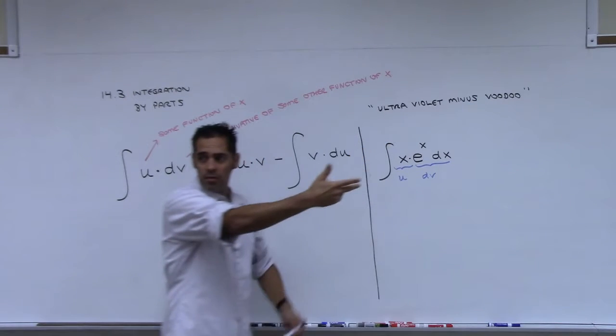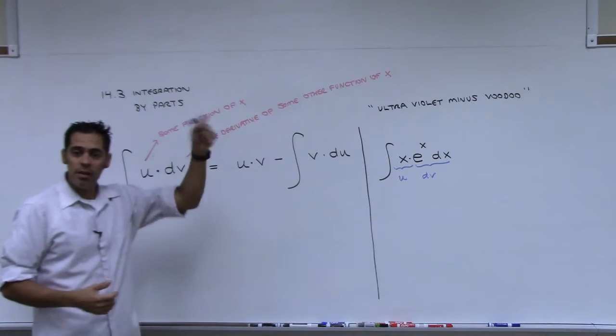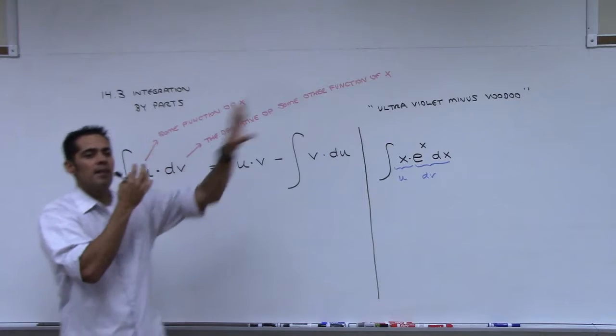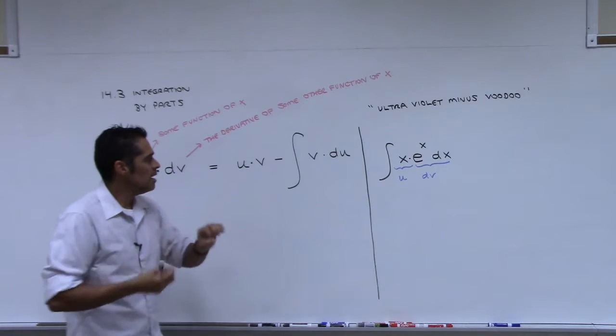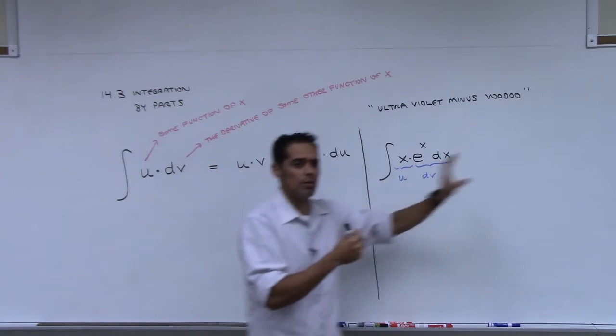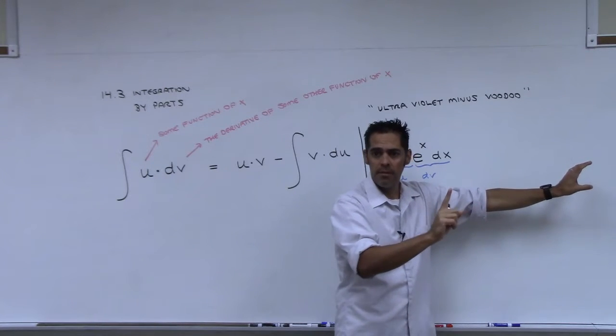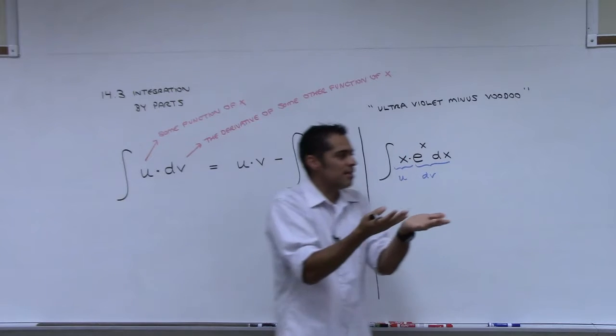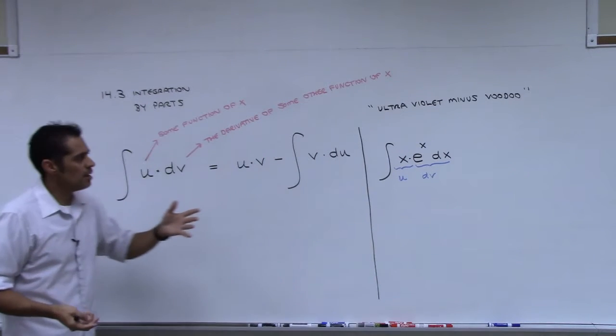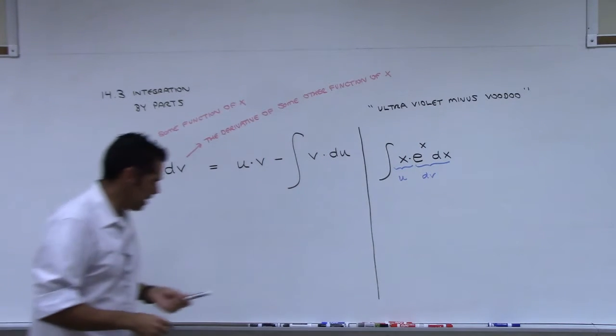That will be in the new integral. So in the new integral, I'm trying to get you to see this ahead of time before we do it. What's going to happen? If we pick this to be u and dv, in the new integral, we're going to have a 1 and an e to the x, aren't we? And that's good. It's just e to the x, and we can integrate e to the x. Okay, so that's kind of the beginning.